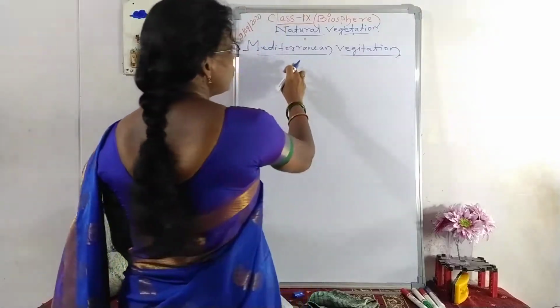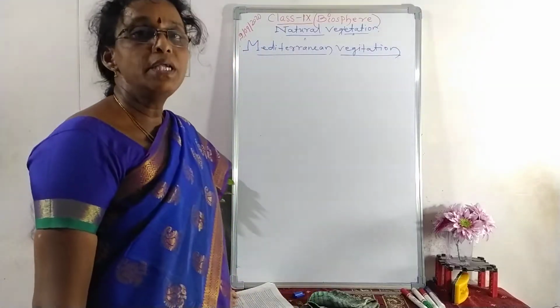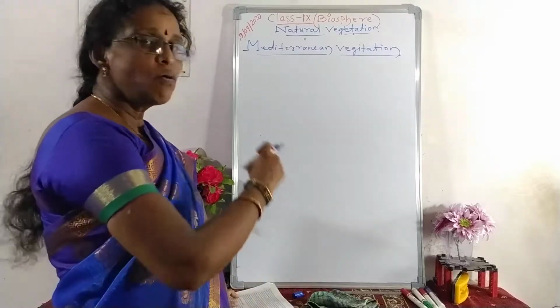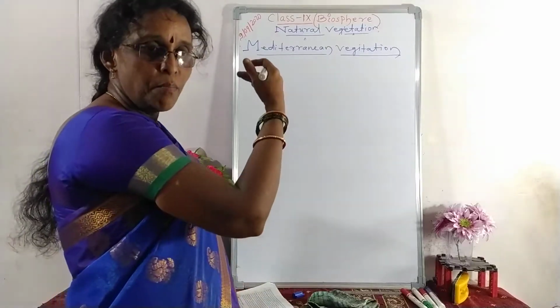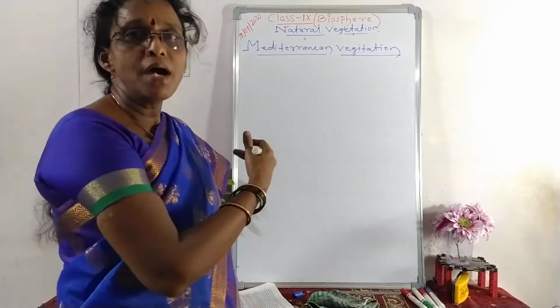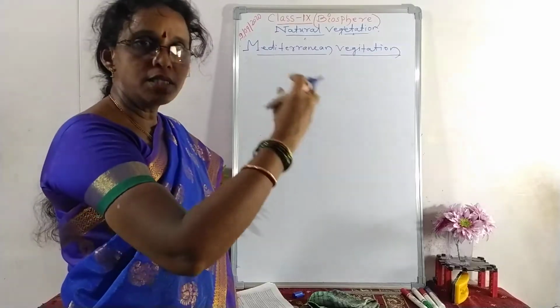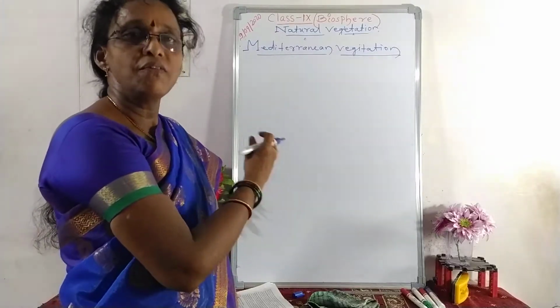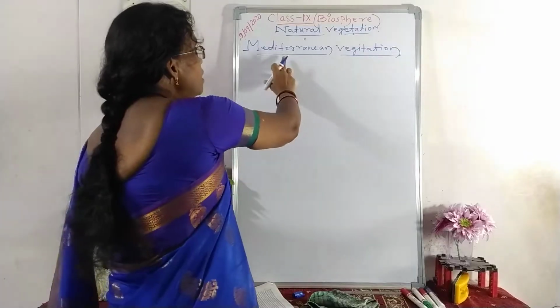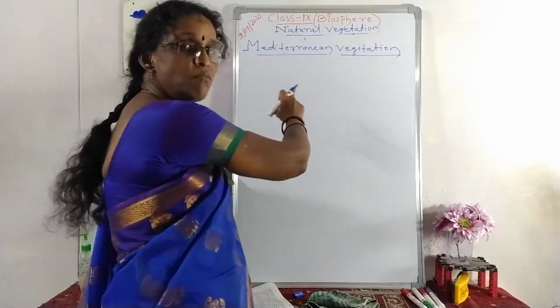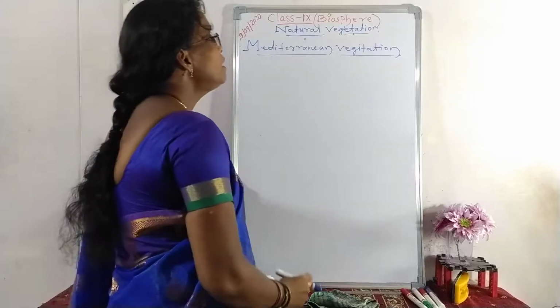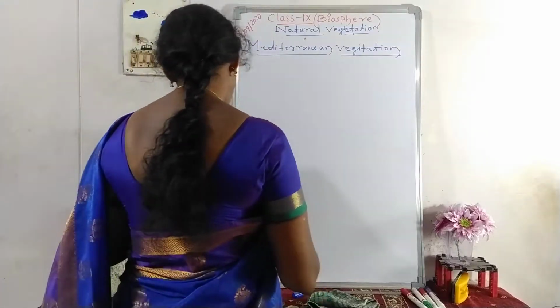It is mostly found on both sides of the Mediterranean Sea, the surrounding part of north Africa, south Europe, and some parts towards west Asia. The vegetation you get there is called Mediterranean vegetation.